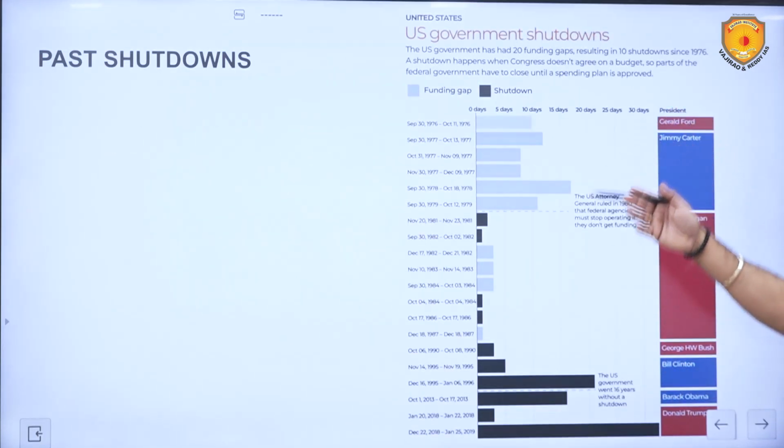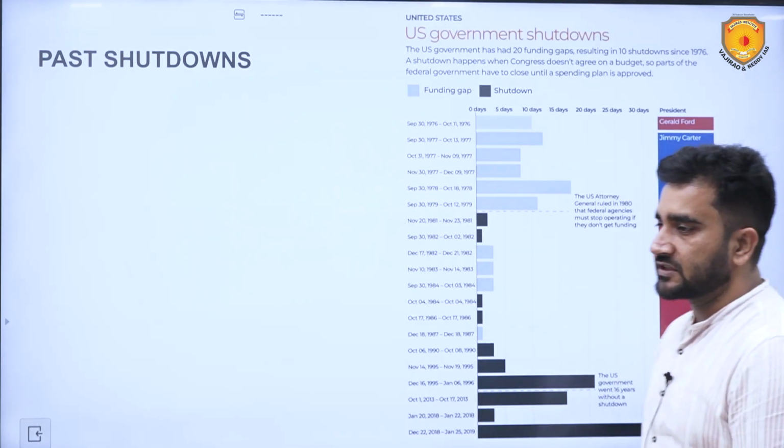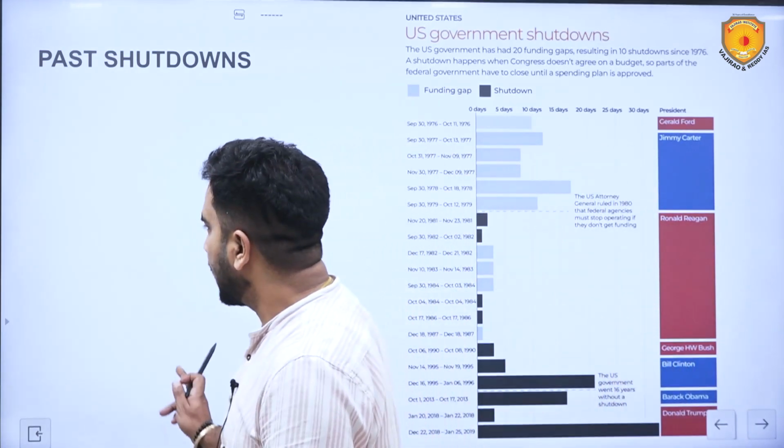And here is a list of past shutdowns: 1976, 77, 78, 79, 81, 82, likewise 2018, 2019, and so on. Shutdowns have happened under the presidency of Gerald Ford, Jimmy Carter, Ronald Reagan, George W. Bush, Bill Clinton, Barack Obama, and Donald Trump, and the maximum number of shutdowns have happened under the Ronald Reagan presidency and the Donald Trump presidency. This was the second economic shutdown in the USA.